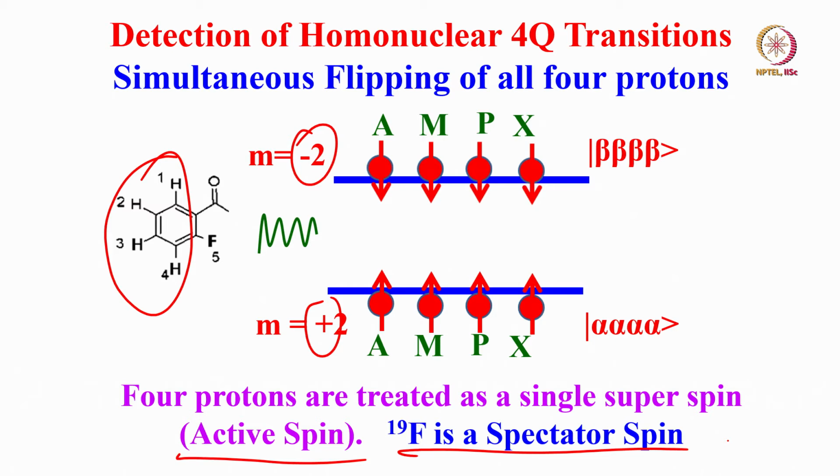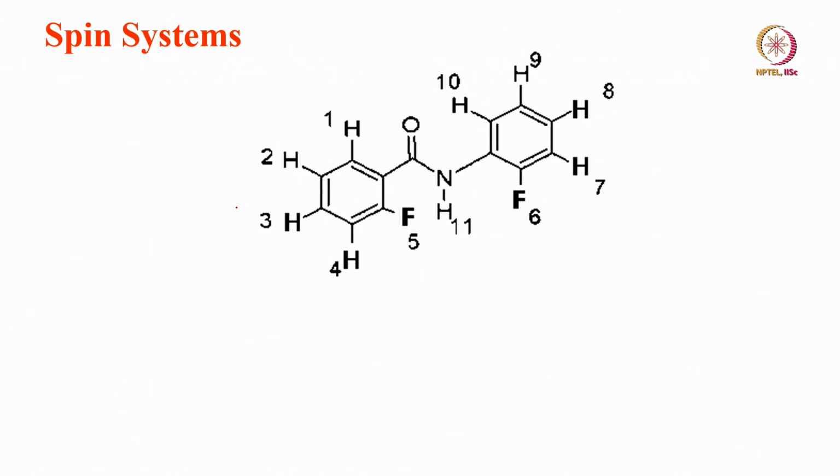So, fourth quantum gives you a single peak because all 4 protons are simultaneously flipping. But remember, fluorine is also a spin half and it is a passive spin. It has spin states alpha and beta. So, it will couple to these 4 protons. That means the fourth quantum, the single line will be a doublet because of coupling with fluorine. That is exactly what is going to happen.